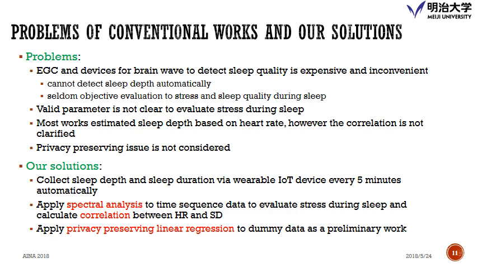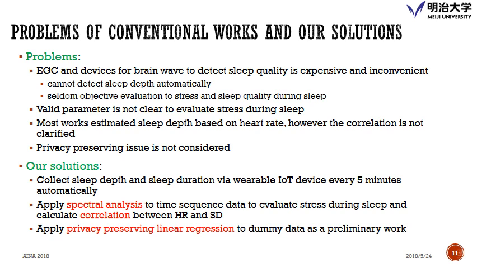One is to collect the sleep depth and heart rate with an IoT device every 5 minutes automatically. The second is to apply spectral analysis to time sequence data to evaluate stress during sleep and to calculate the correlation between heart rate and sleep depth. And finally, to apply privacy-preserving linear regression to dummy data as a primary work.